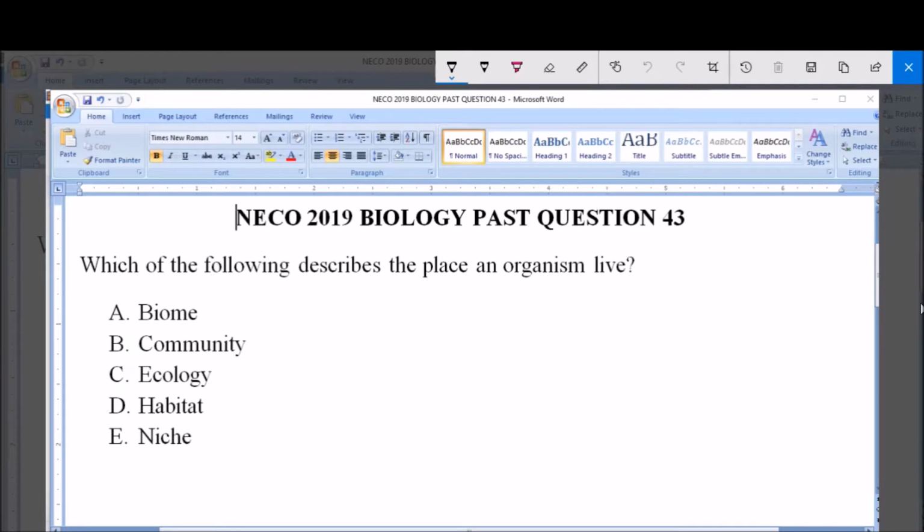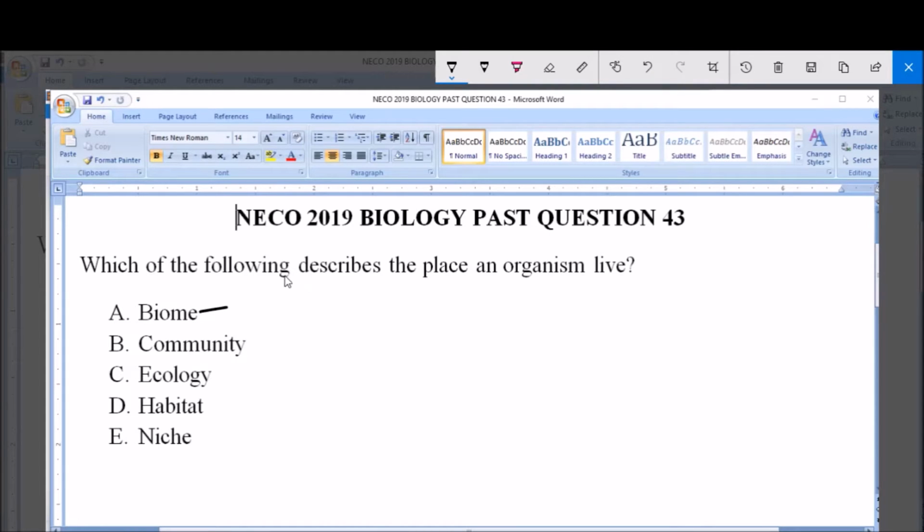I will be answering NECO 2019 Biology Past Question 43. Which of the following describes the place an organism lives? A. Biome, B. Community, C. Ecology, D. Habitat, and E. Niche. So let's briefly describe these options to get our answer.